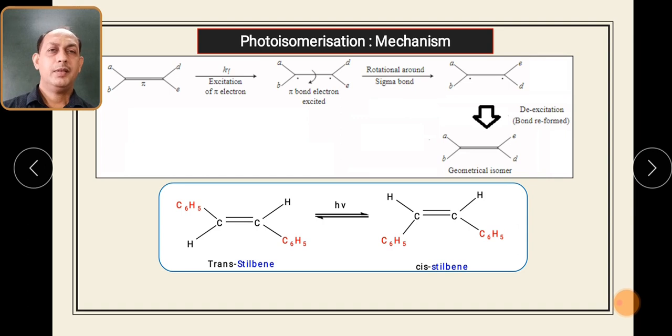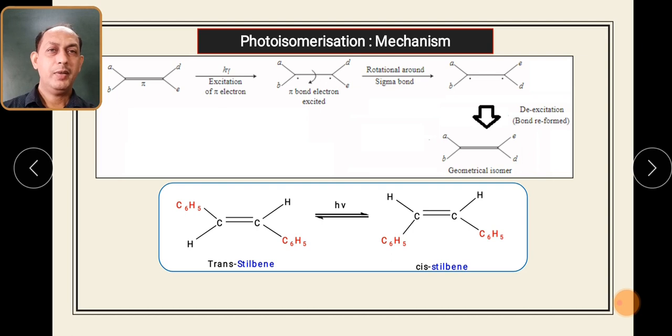Let us take a particular example. As we know, stilbene is the molecule where across the carbon-carbon double bond there are two phenyl groups. So let us say trans stilbene undergoes a photochemical reaction. A photoisomerisation mechanism takes place in this way, and here you will observe the same groups, which were placed on the opposite side, are now placed on the same side.